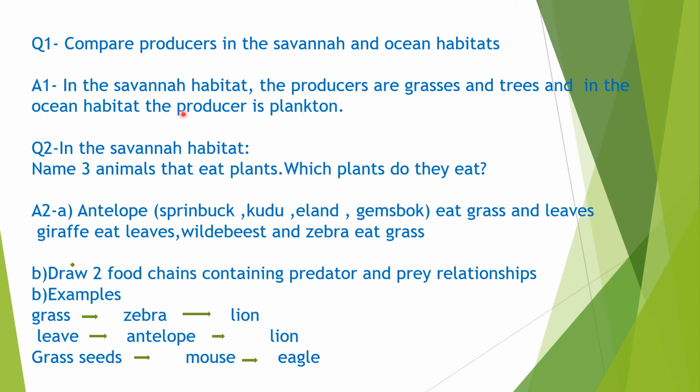And in the ocean habitat, the producer is plankton. They are like the seaweeds, and the basic energy flow starts from plankton, then goes to forage fish, and then to the other predators.